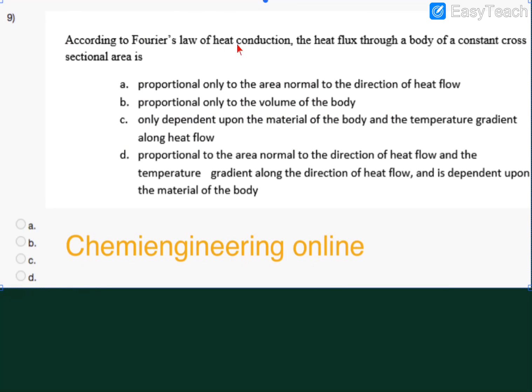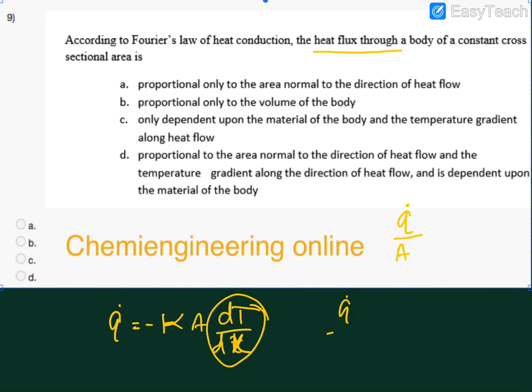Now the 9th question: according to Fourier's law of heat conduction, the heat flux through a body of constant cross-sectional area is. Here we have to use Fourier's law of heat conduction, and it is asked about heat flux. What is heat flux? Heat flux is nothing but rate of heat transfer per unit area. If you write the rate of heat transfer according to Fourier's law, that is minus kA times dT over dx. This is the temperature gradient, and if you take Q by A, it simply becomes minus k dT over dx.